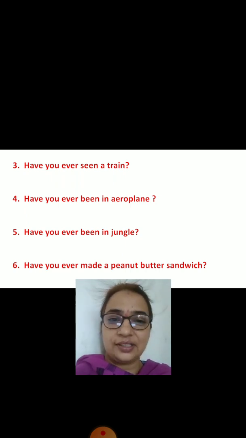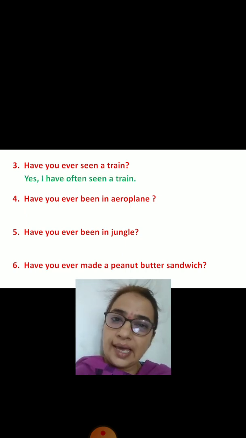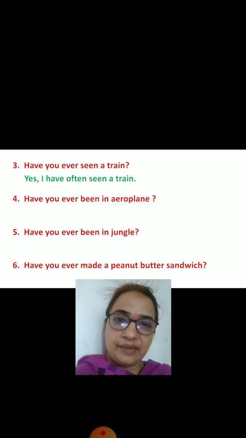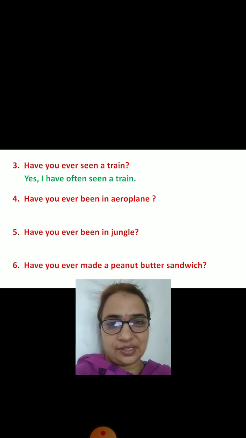Right, often. So how we will write the answer? Yes, comma, I have often seen a train. Easy? Now let's do the fourth question.